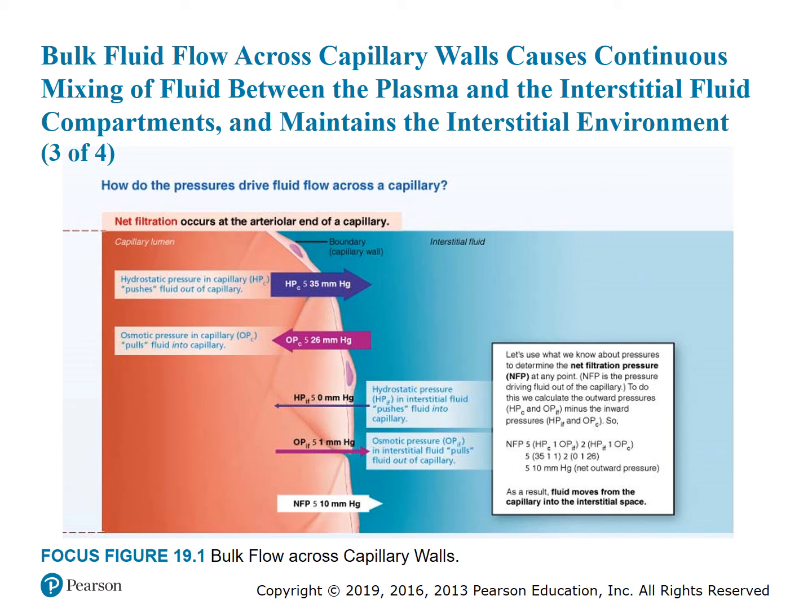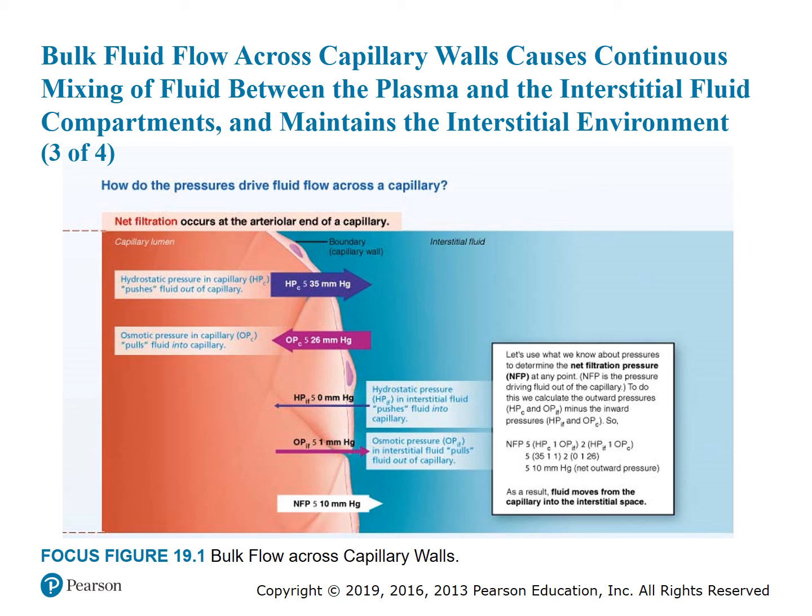So how do the hydrostatic pressure and the osmotic pressure drive the fluid across a capillary? Net filtration occurs at the arteriolar end of a capillary. Here on the left we see the capillary lumen, and in blue is the interstitial fluid.